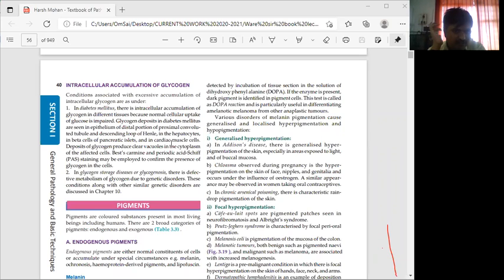In glycogen storage diseases or glycogenosis, accumulation of glycogen may occur. There is defective metabolism of glycogen due to genetic disorders. This is because of genetic conditions, and there is a decreased metabolism of glycogen.